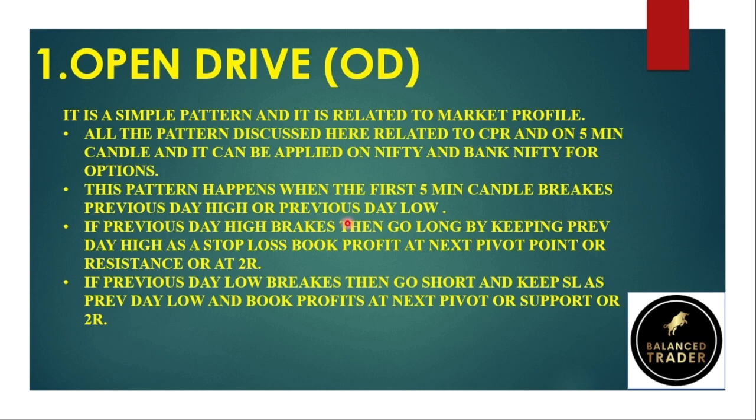Okay, so when is the entry? If the previous day high breaks, then go long by keeping the previous day high as a stop loss, and book profit at the next pivot or resistance or 2R.